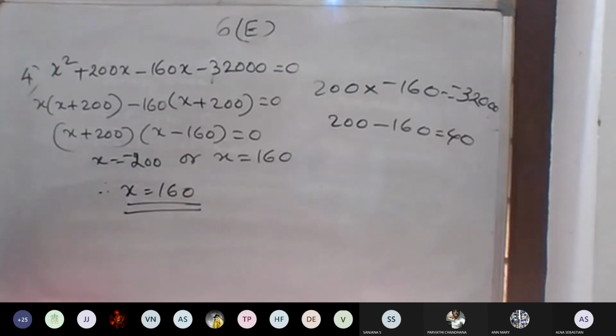In the same way, question number 5 is homework. 6,500 rupees was divided equally among a certain number of persons. Had there been 15 more persons, each would have got rupees 30 less. Find the original number of persons. Let the original number of persons be x, and form a quadratic equation.